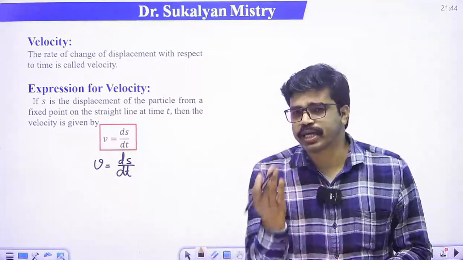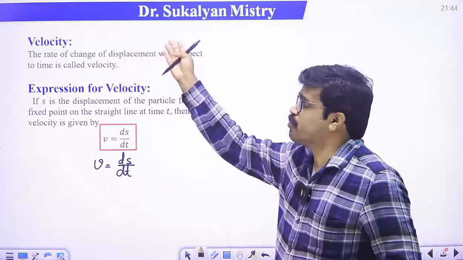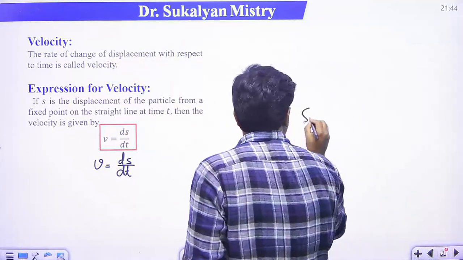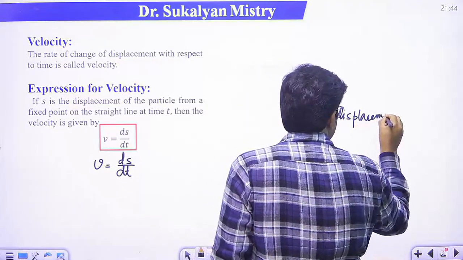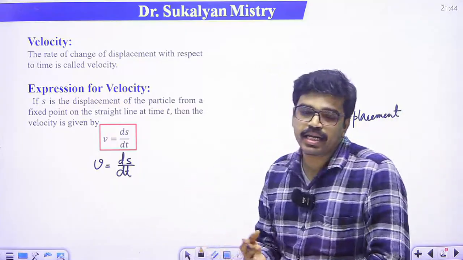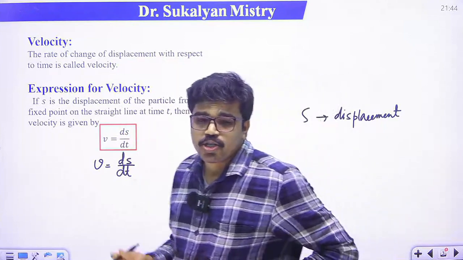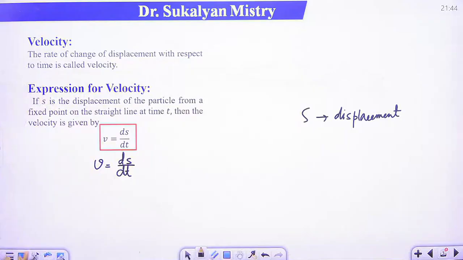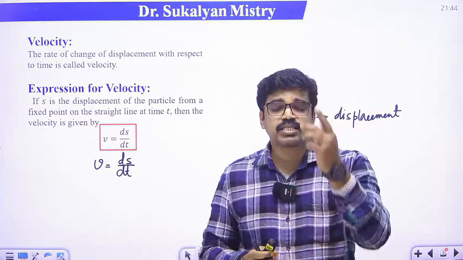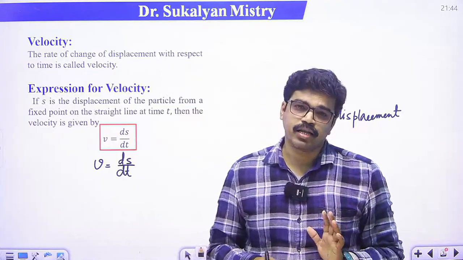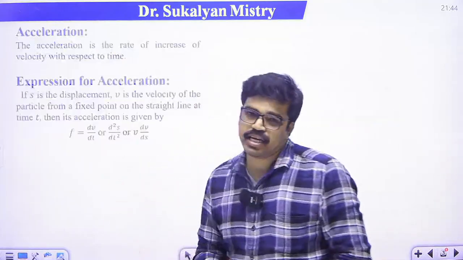So how do we calculate velocity? We just differentiate with respect to time because it is the rate of change of displacement. Here s is the displacement of the particle at time t. So velocity will be ds/dt. Note this point. This is the expression for velocity: v is ds/dt, where s is the displacement of the particle. Getting my point?